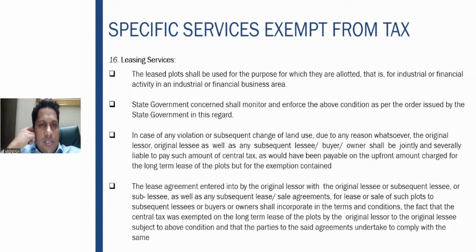What are the conditions which are to be satisfied for claiming this exemption? The leased area should be used only for the purpose for which it is allotted, that is either an industrial or a financial business. State government will clearly monitor and enforce the above condition as per the order issued. If there is any violation or subsequent change of the land use, then in that case, they'll be severely liable. If you are not utilizing the land for the purpose for which you have been allotted, you'll end up paying the GST on the upfront amount if the government comes to know the same.